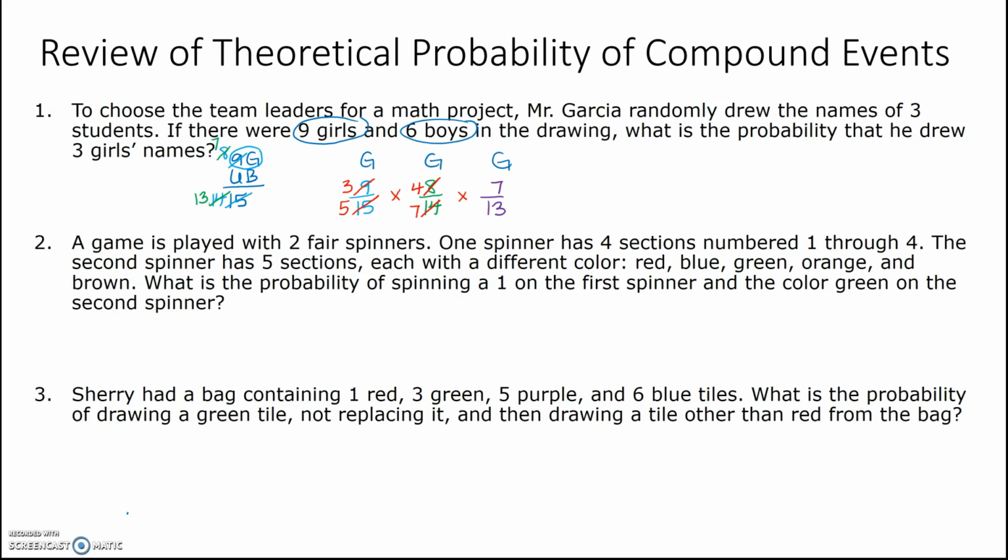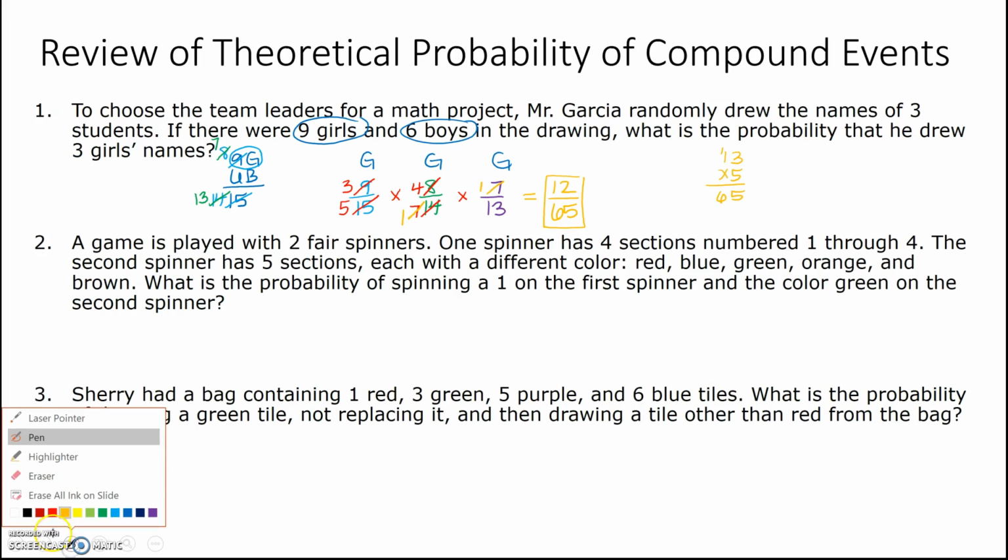So that's looking better. And then if you're multiplying, if you guys remember, we can take common factors out of the diagonal, okay? So I am going to use a different color so it makes it easier for you to see. So 7 becomes 1 and 7 becomes 1 because I divided them both by 7. So now we're going to multiply across. 3 times 4 is 12 times 1 is 12. And then 5 times 13 is 65. So 12 over 65.